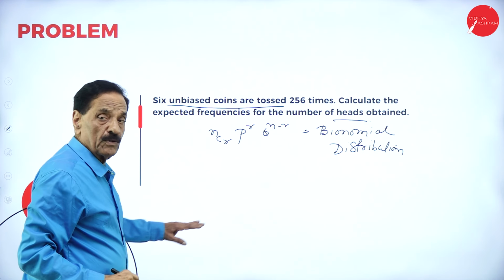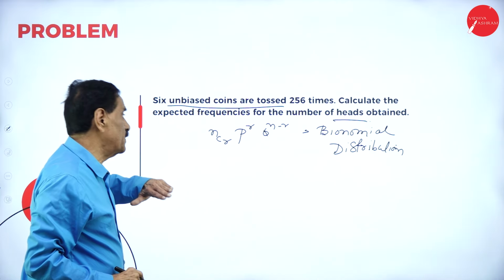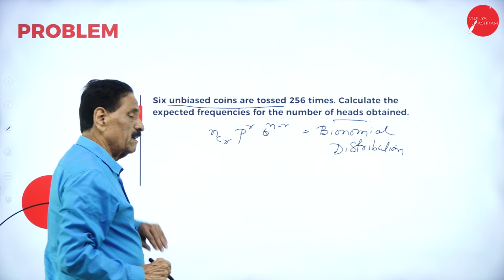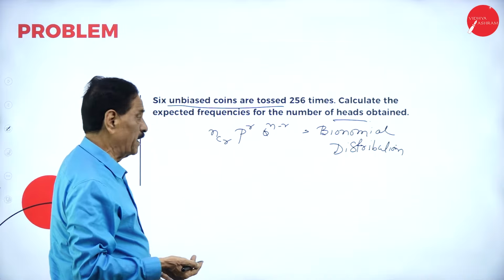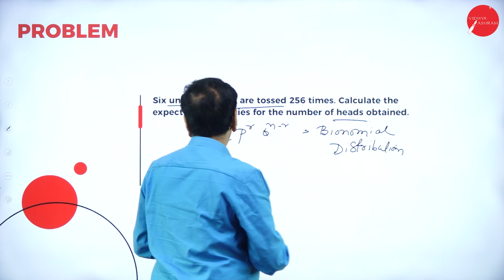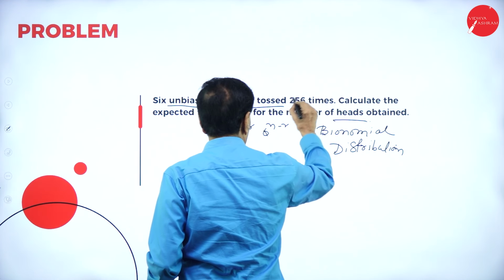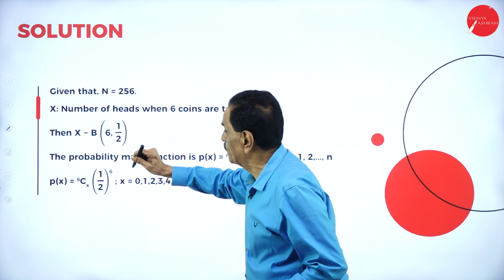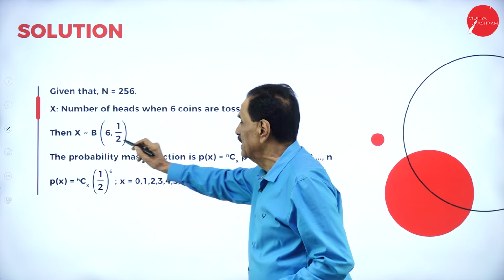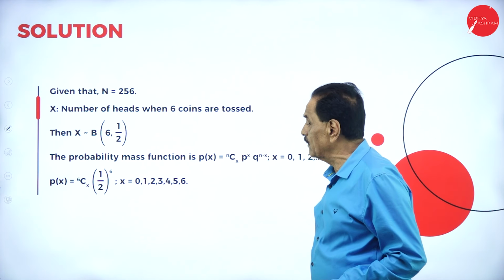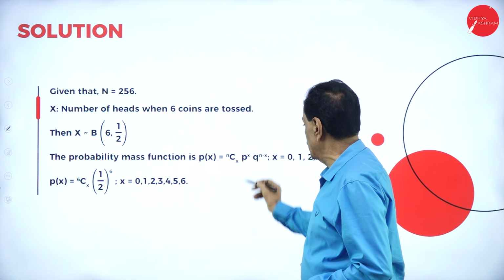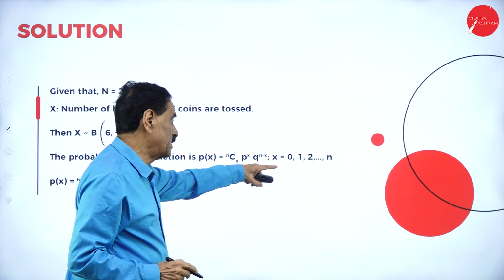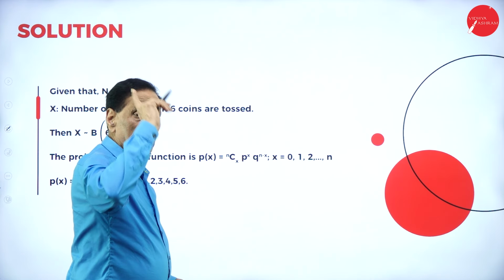In binomial distribution, the formula is commonly nCr p to the power of r, q to the power of n minus r. This is small r. When you write the big R, it is the total number of frequency. We go to how many coins? 6 unbiased coins are tossed 256 times. Given that N is equal to 256, number of heads, 6 coins, each with probability half. Only heads they have. The probability mass function is nCr or nCx, p to the power of x, q to the power of n minus x. X can take the values 0, 1, 2, 3 up to n.